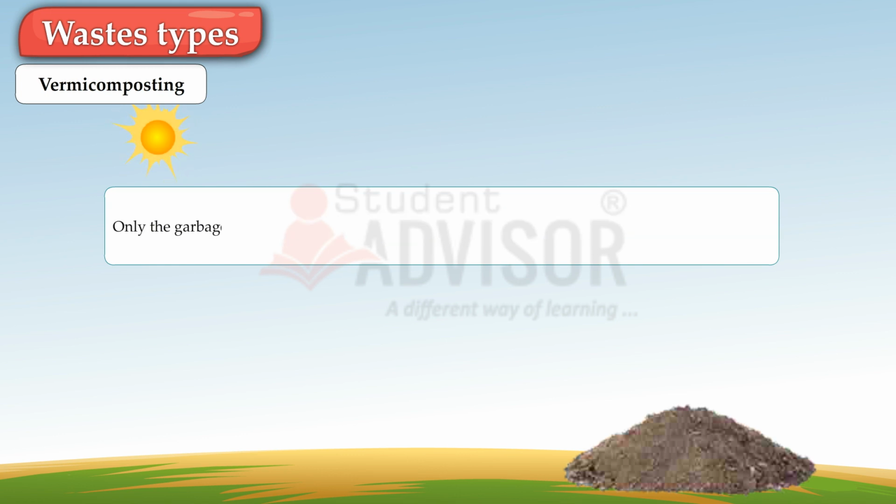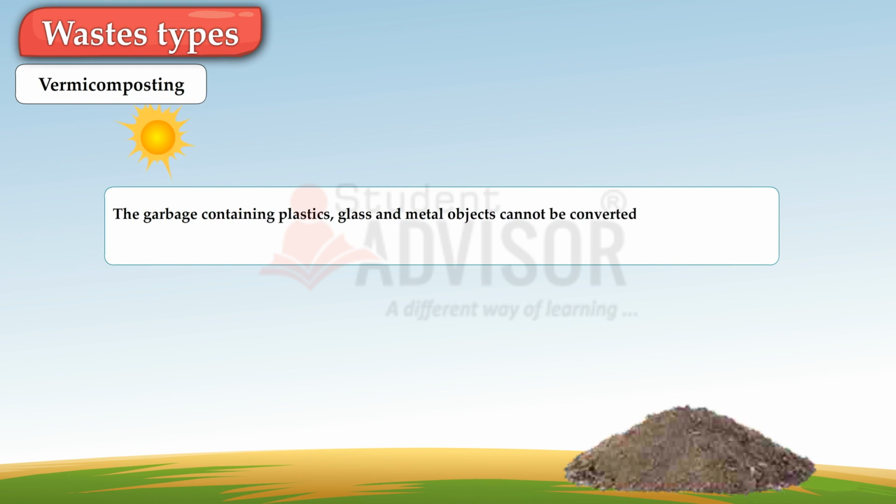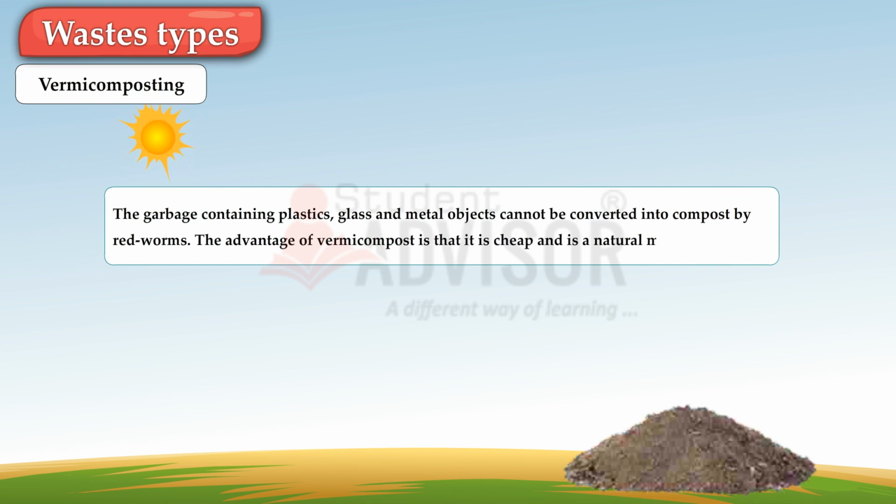Only garbage containing plant and animal waste can be converted into compost by red worms. Garbage containing plastics, glass and metal objects cannot be converted into compost by red worms. The advantage of vermicompost is that it is cheap and is a natural manure.